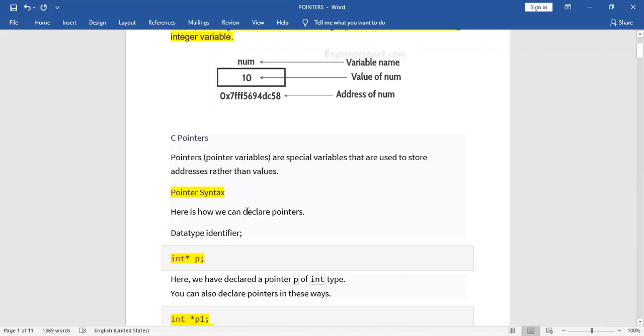Before this, what is the reason why pointers are very important? Without using pointers, no programming language would be present in this world. Why is it so? What is the reason? A pointer is used to access information from memory. Practically, what is going on? Pointers are used to access the information from memory.